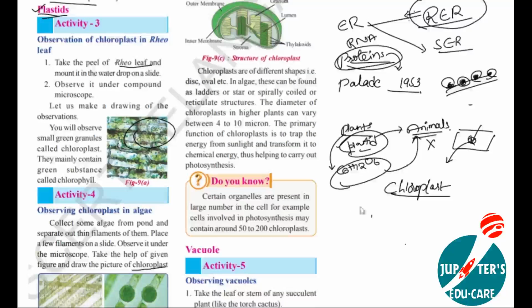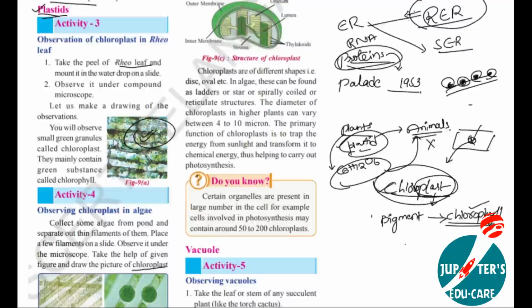Just now I said plastids, and now chloroplast. What is a plastid? What is a chloroplast? I'll make it clear. The granules which you are observing here are chloroplasts. They are green in color. Why are they green? Because the plastid contains a pigment. This pigment is green in color, that is chlorophyll. Due to this chlorophyll, the plastids appear green. Is it clear? So the plastids which contain chlorophyll are called chloroplasts.